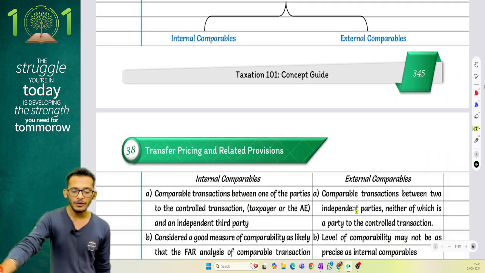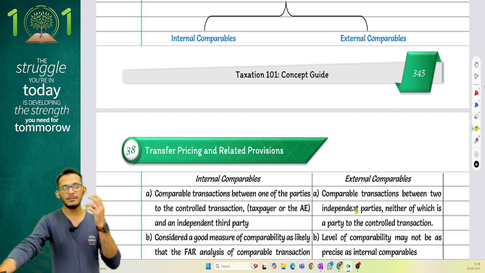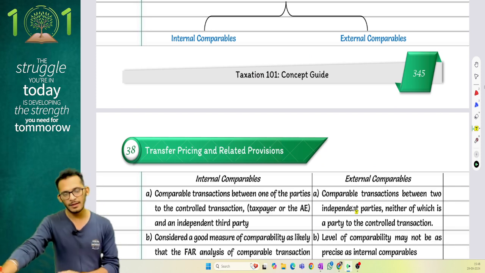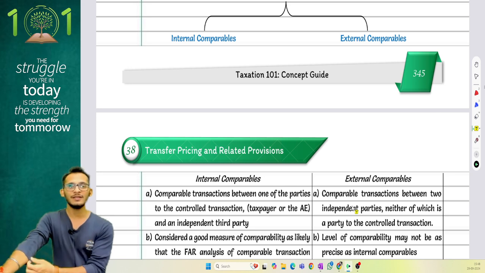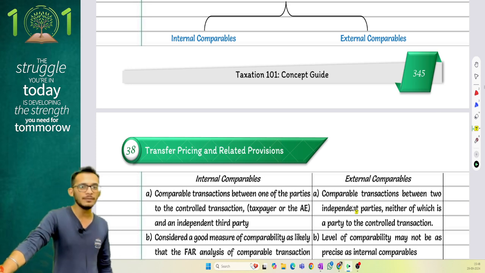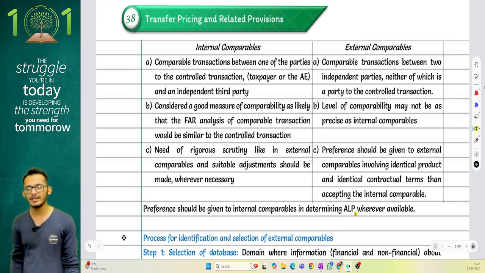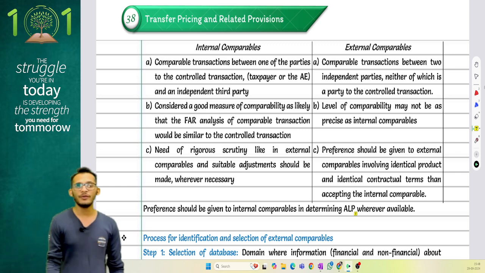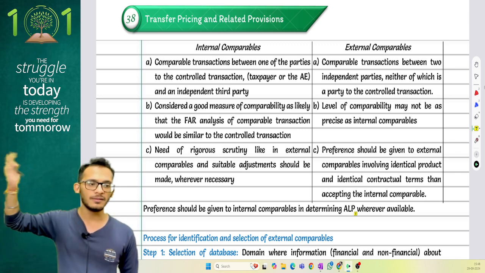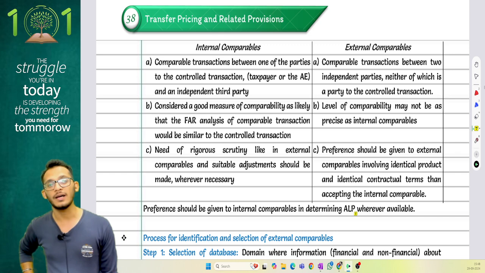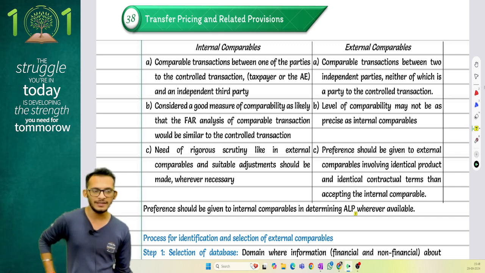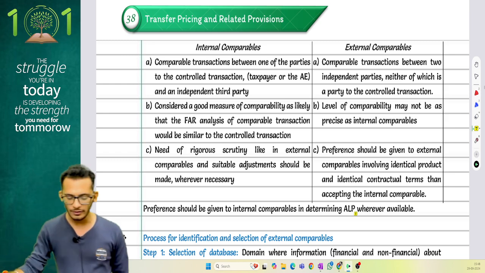Then how do you find comparables? You can find two kinds of comparables: internal comparables and external comparables. If you have third party transactions happening in your company itself, which can be suitably used as a basis, then that is the most reliable measure, and you use it as an internal comparable. But if you are not able to find such a basis, you can look for external comparables. Look for third party software which will give you the financial data of other companies, and you can use that as a basis.